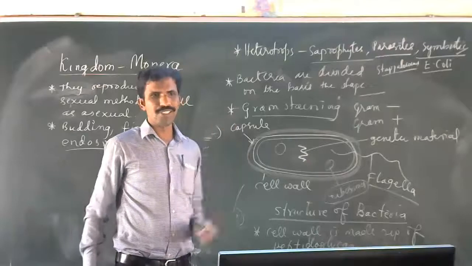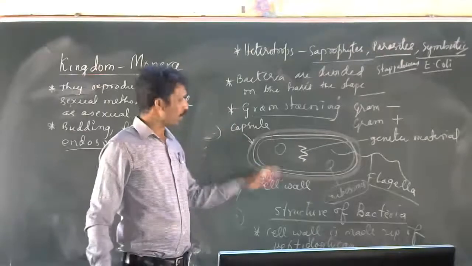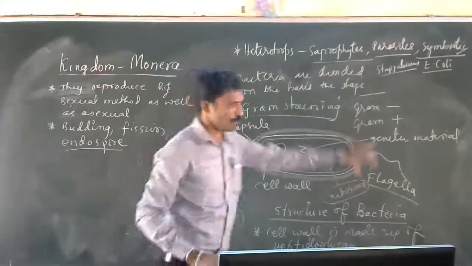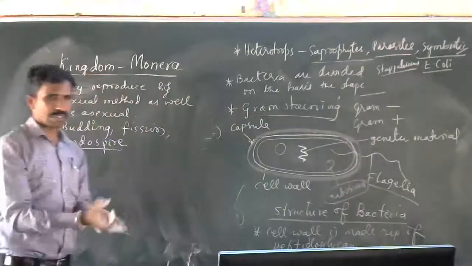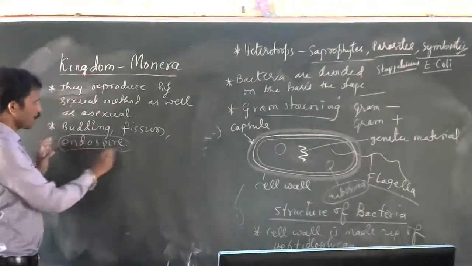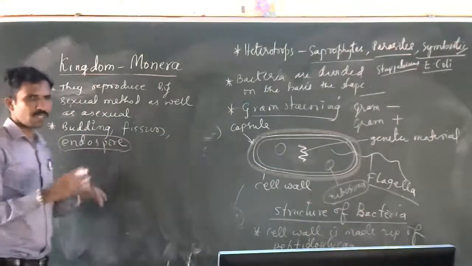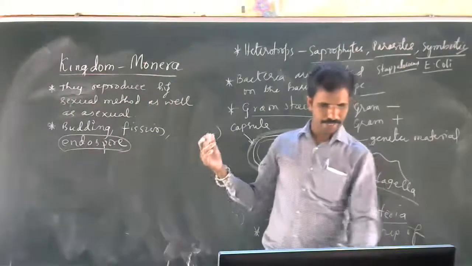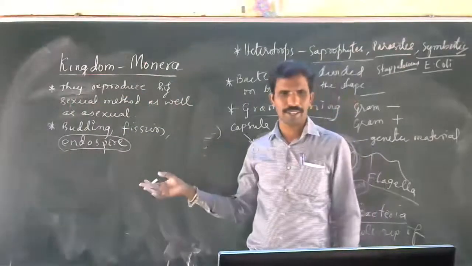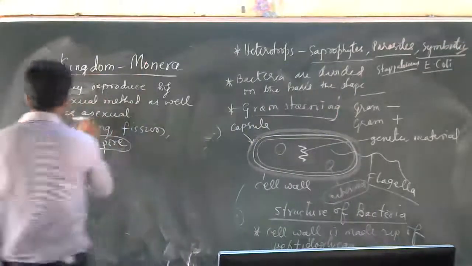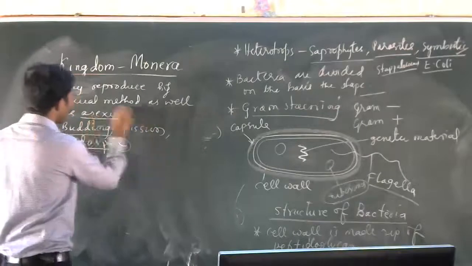During the unfavorable condition, they produce a protective layer, and that protective layer with the bacteria is called an endospore. When the favorable season comes, it will generate into new bacteria. So most probably it is asexual reproduction.